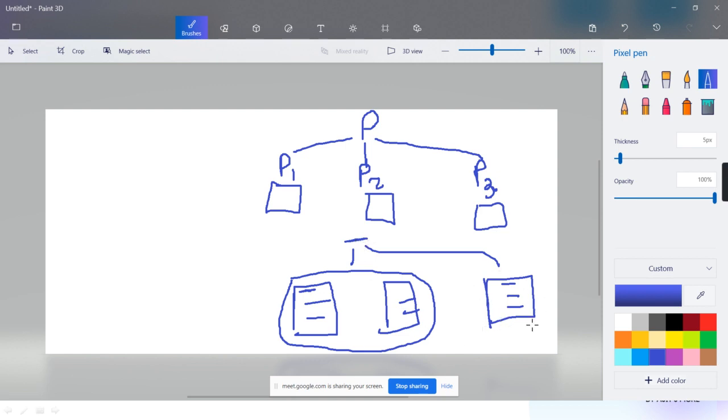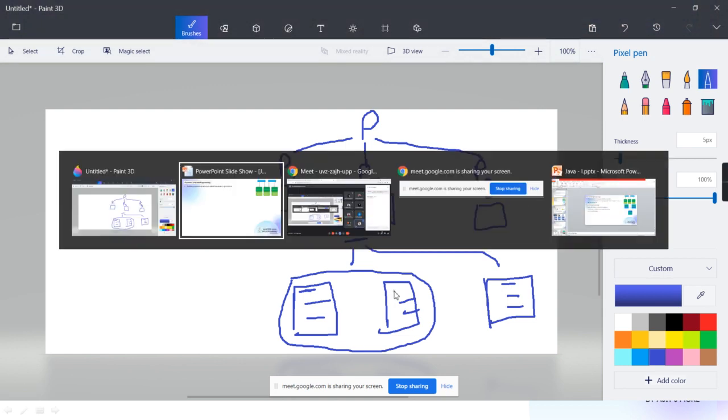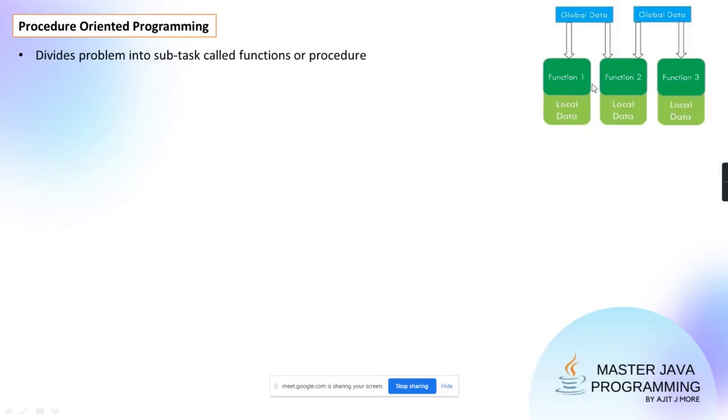So all the unrelated functions also get access to that data. It means less importance is given to the data in this approach. We are only focusing on writing functions. I hope you are getting it.